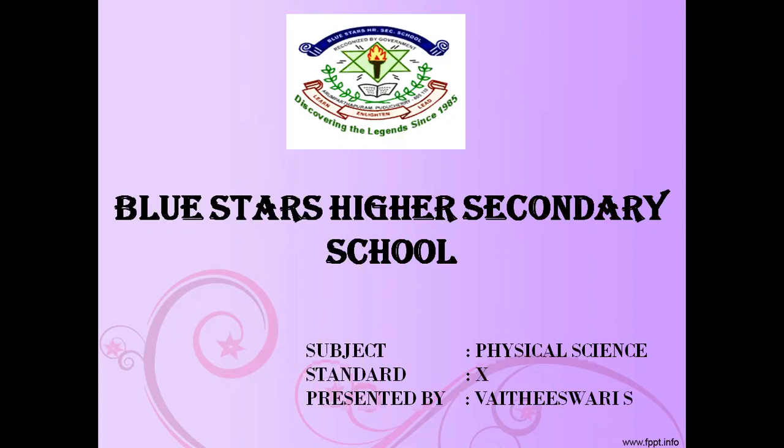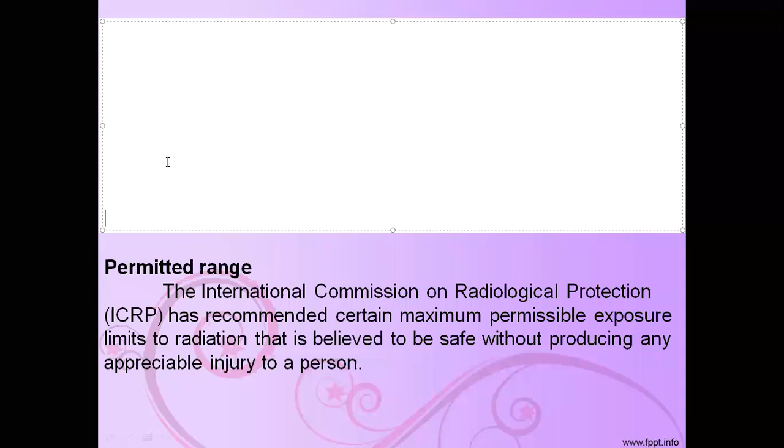In this class we will discuss preventive measures. The first one is safety measures. In our daily life, natural radioactivity comes from the sun.